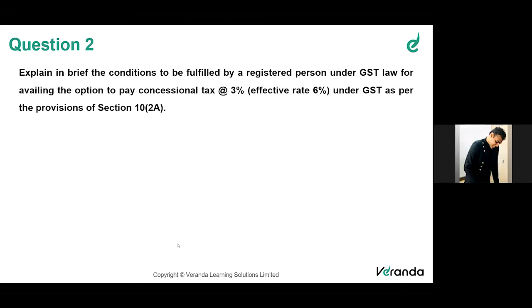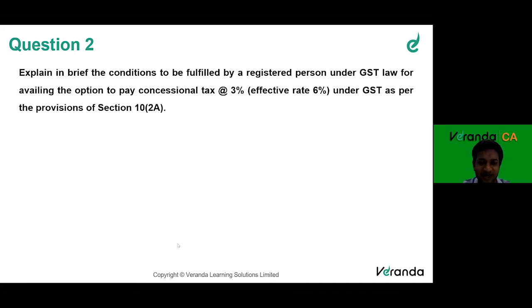Do not make supply of notified goods. Fantastic. Notified goods like pan masala, etc. We have aerated drinking water, manufacture of aerated drinking water. So we have 4 products where if you are dealing in those notified products, you are not eligible for composition scheme. Very good. Also, do not make a supply through an e-commerce operator. Fantastic. So you cannot supply through an e-commerce operator. Example, through Flipkart, I cannot supply. An e-commerce operator is one who has a portal, an aggregator like Flipkart or Amazon. These are all e-commerce platforms. So I should not supply through any e-commerce platform.